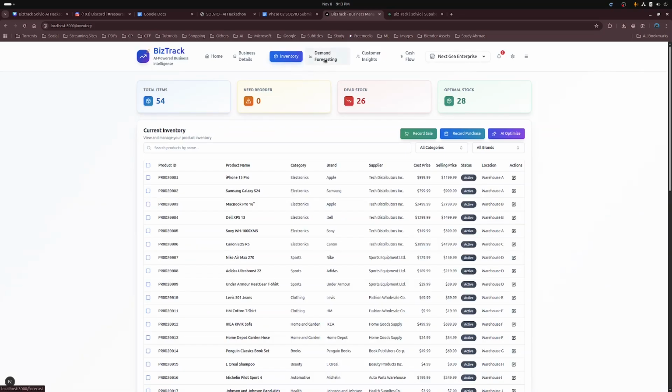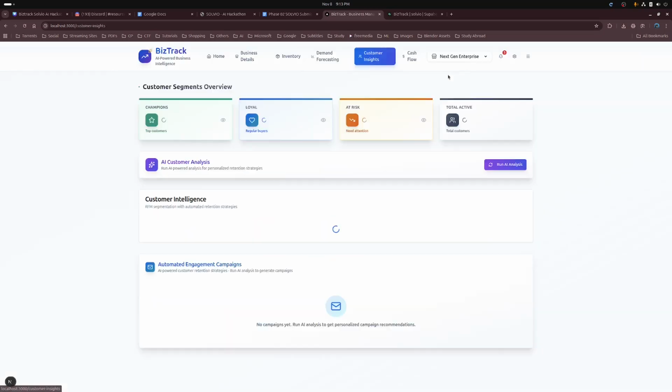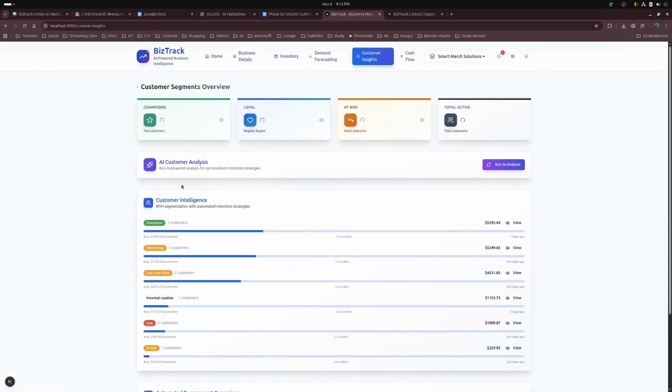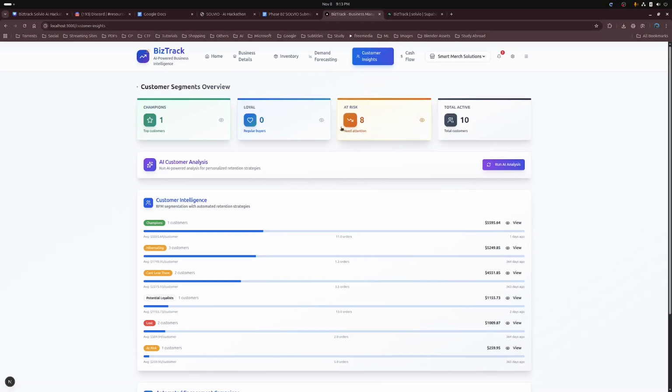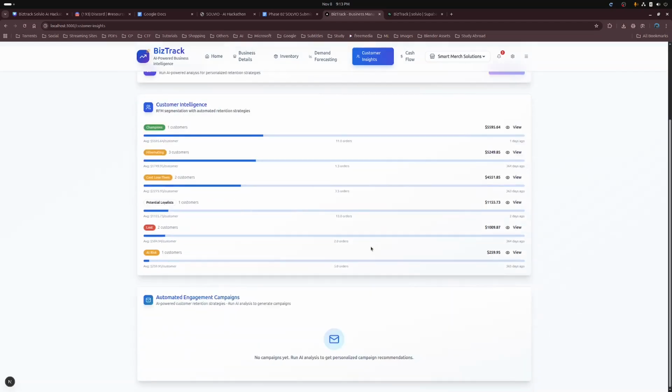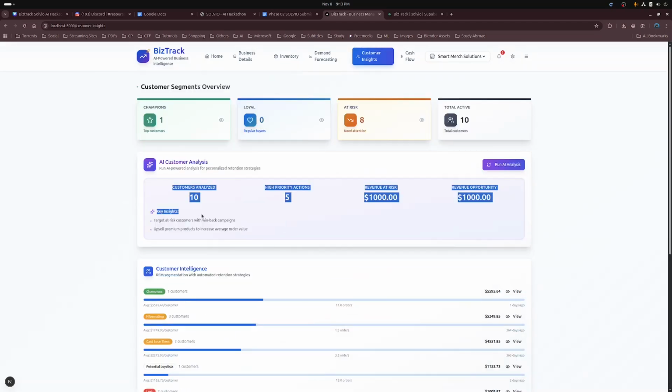Now let us go over the next feature, that is the customer insights. For customer insights, you will be able to see your specific customer who is buying your products more or who is not buying at all, and customers you're about to lose. From here, if you just run the analysis, you'll be able to see that there are 10 customers for this business, and 5 high priority actions are required, and $1,000 revenue is at risk, and $1,000 opportunity is created.